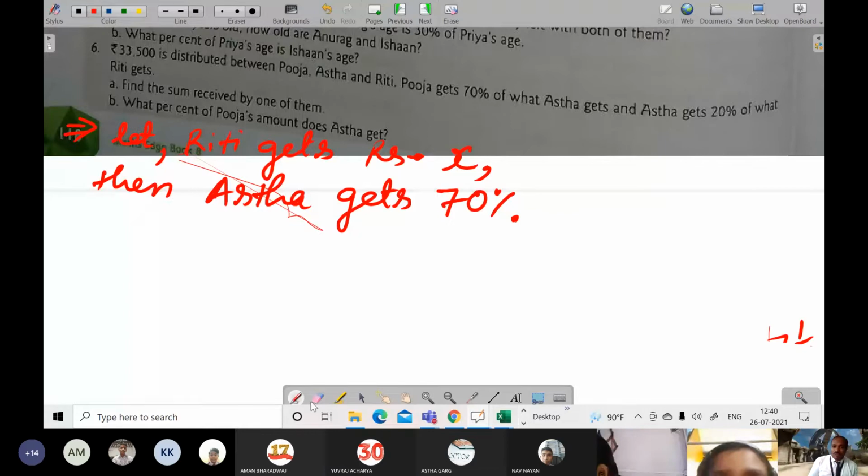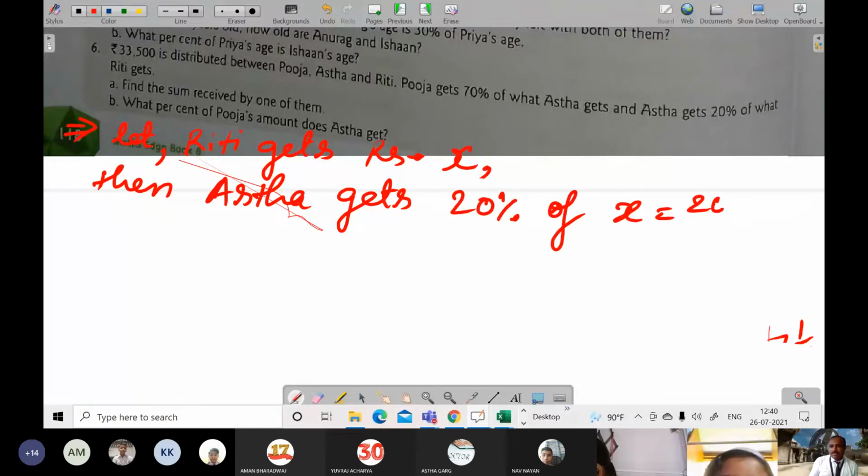Sorry, Astha gets 20%, not 70%. 20% of what Riti gets. So here it will be 20% of x, which is equal to 20 by 100 into x. Okay, 2 1 are 2, 2 5 are 10. So it will become 1 by 5x, or you can say x by 5.